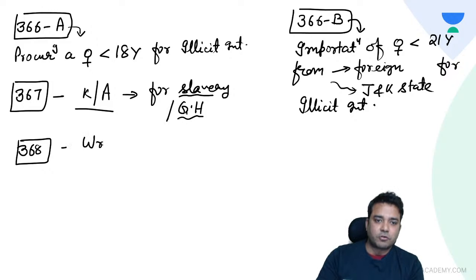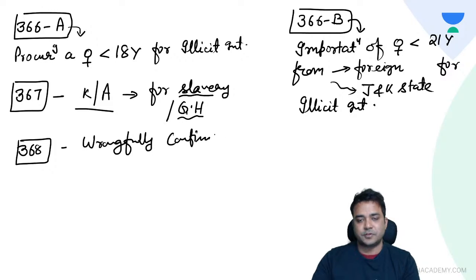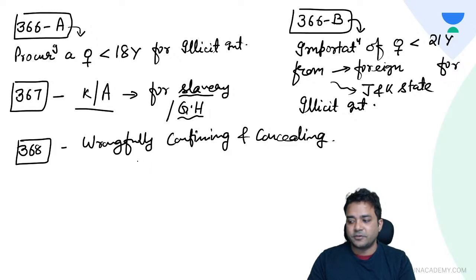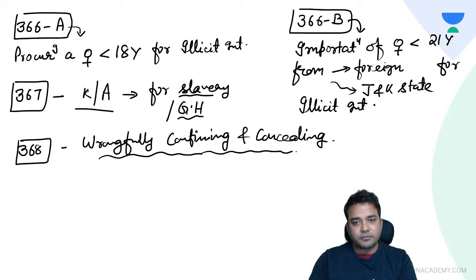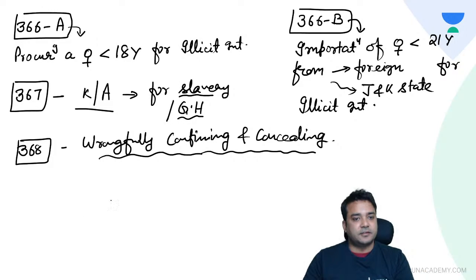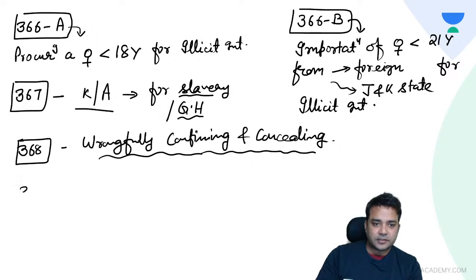Then comes 368. Whoever is wrongfully confining a person and concealing this fact or helping the person in wrongful confinement. Okay. So wrongfully confining and concealing of a fact that a person has been detained. This is offense under 368. And 369 is the last one of this series.